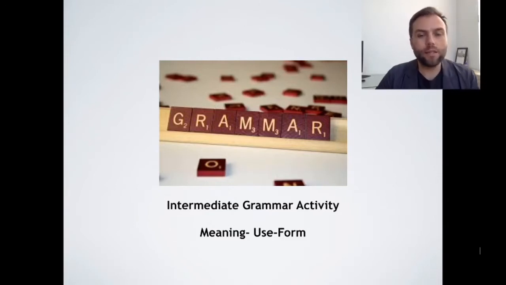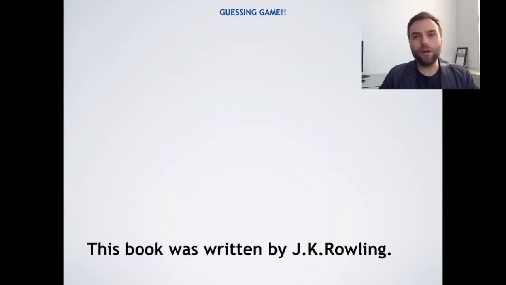But this lesson is related to meaning, use, and form. These are three aspects of language. Form being the grammar, and then meaning and use being two other aspects that we usually deal with first. Okay, so let's just get started because I just want you to experience this lesson straight away. So we're going to start with a quiz. This is like a guessing game.